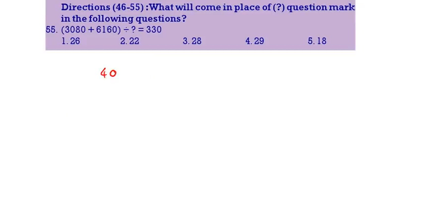55. 3080 plus 6160. 0, 14, 2, 9. 9240. Divided by 330. So divide 924 with 33. 33 2s are 66. Then 33 8s. So 28 is the correct answer.